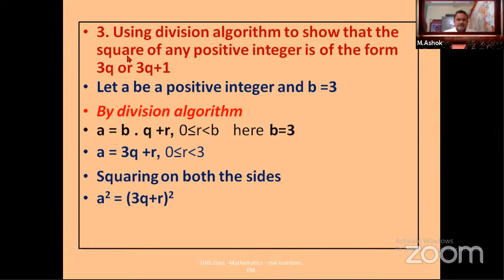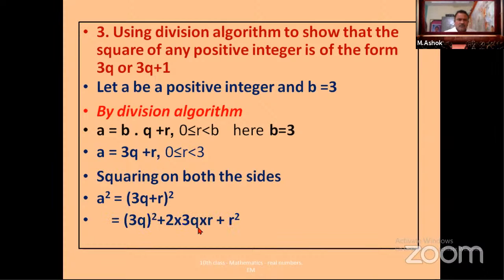What has he asked? Square of any positive integer is of the form 3q or 3q plus 1. So you have to square this number. This looks like the (a plus b) whole square formula. In the place of a, you have 3q; in the place of b, you have r.